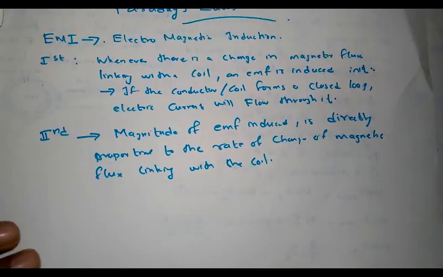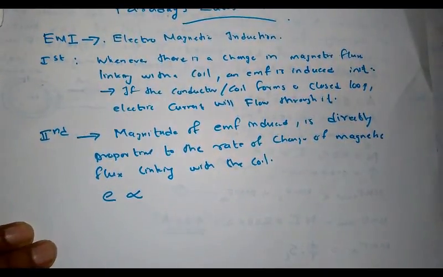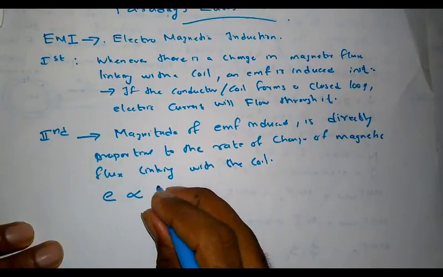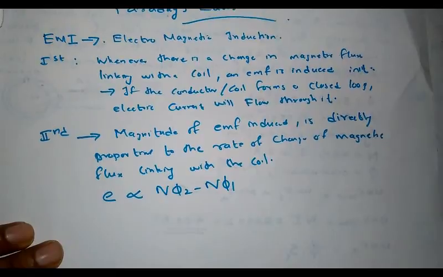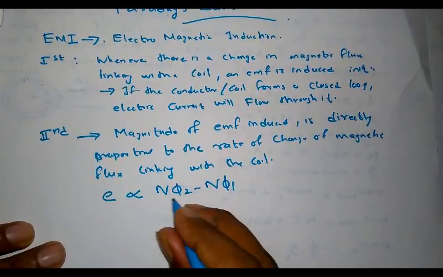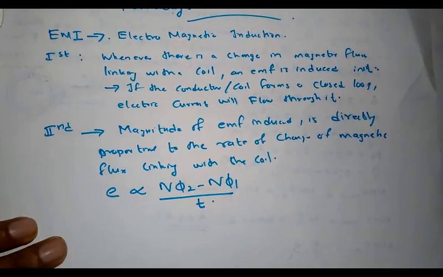We can represent it as induced EMF E is directly proportional to the rate of change of magnetic flux. Let N phi 2 be the final flux linkage and N phi 1 be the initial flux linkage. Then the rate of change of flux linkage is given by (N phi 2 minus N phi 1) by t.